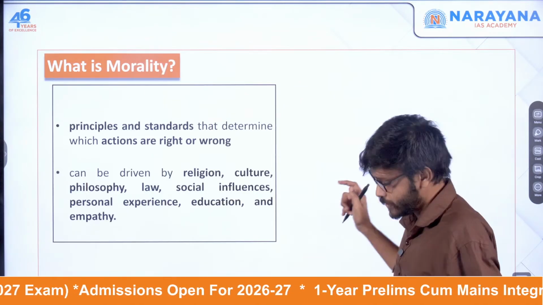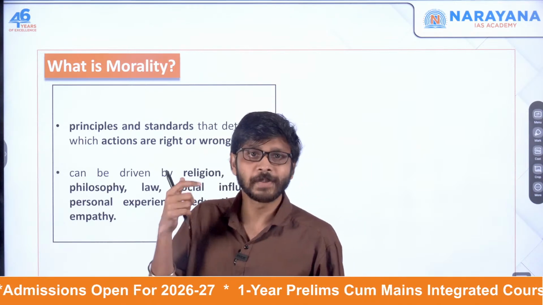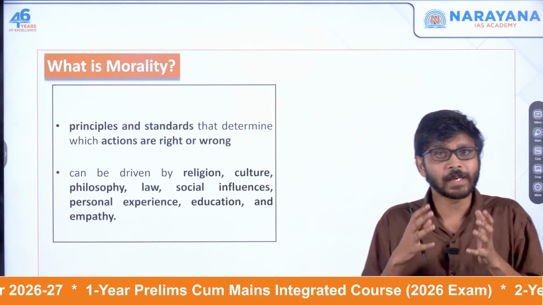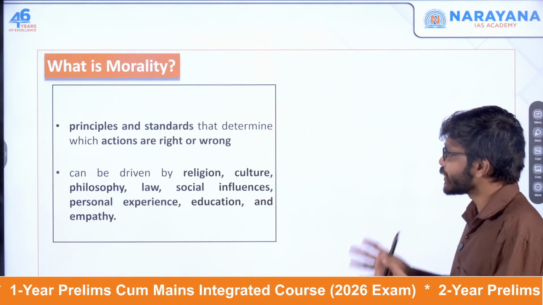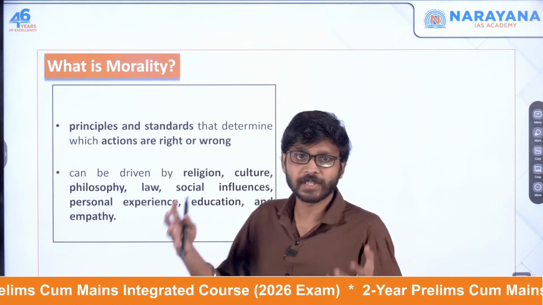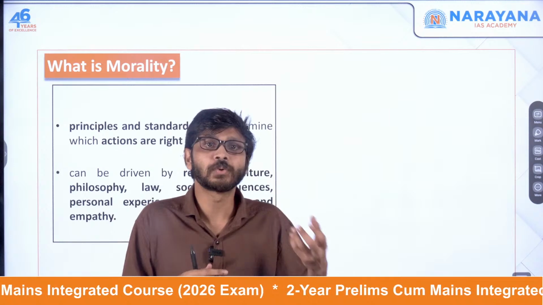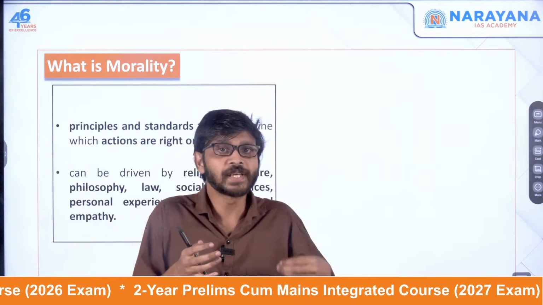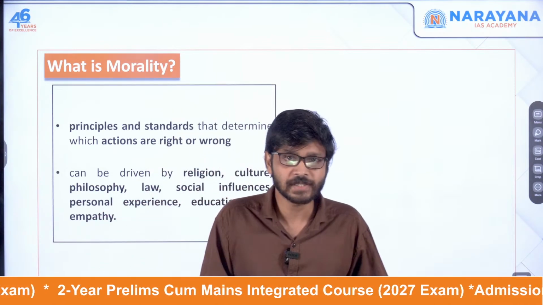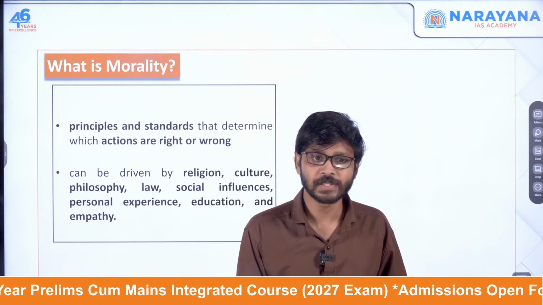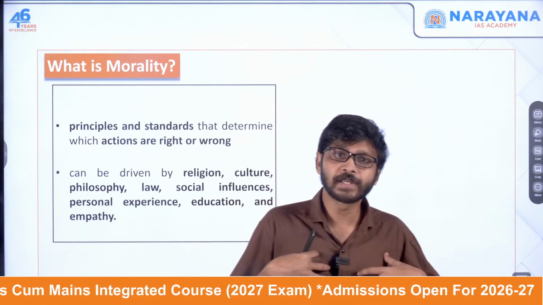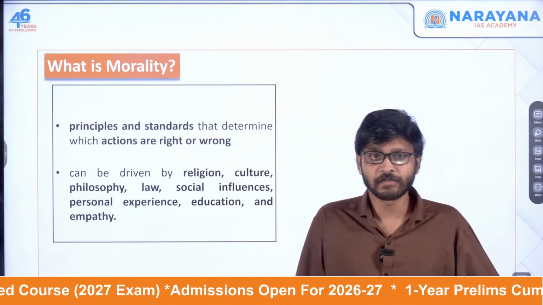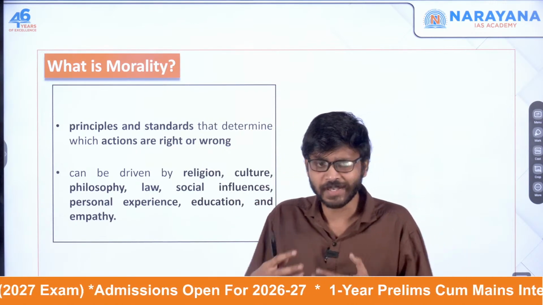So what is morality? We'll start with the basic question. Morality refers to the principles that help us decide what is right and wrong. It's a system of values that guide our behavior. But where are we getting this morality from? We get it from various sources, and it depends on person to person. For example, I might be getting my morality from my religion. Someone else might be getting it from their philosophy, from the books they have read, from their teachers, from society, from other influences. So it will vary.